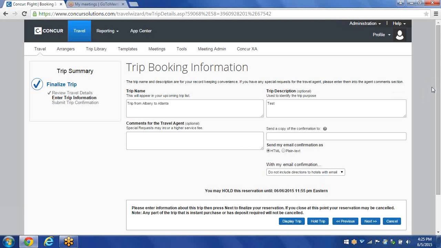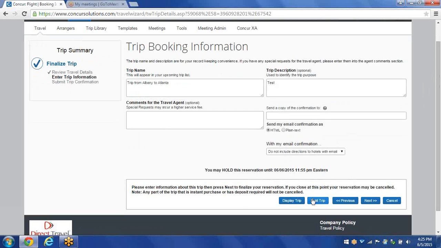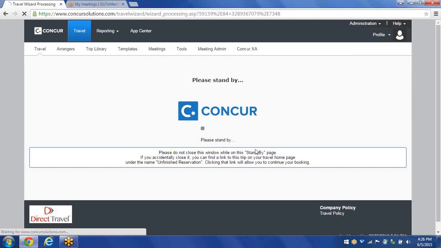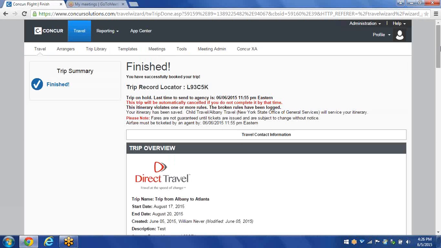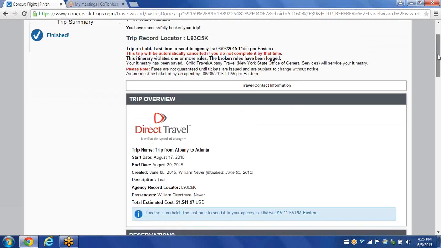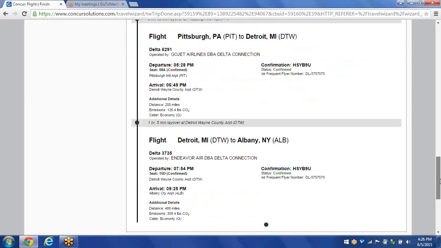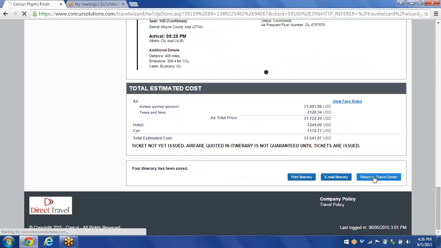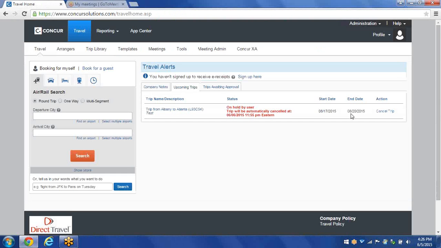So I'm at the trip booking information page, and all I need to do is click on the Hold Trip button. When I click on the Hold Trip button, Concur will save all my information within their system, and it'll take me to the page showing me my itinerary. It does say finished, but nothing's been ticketed yet. So all I need to do is scroll at the bottom of the screen and click on Return to Travel Center. When I click on Return to Travel Center, it'll take me back to my home page.